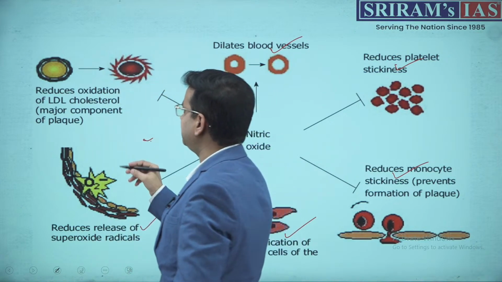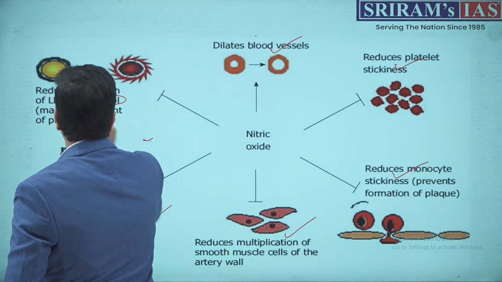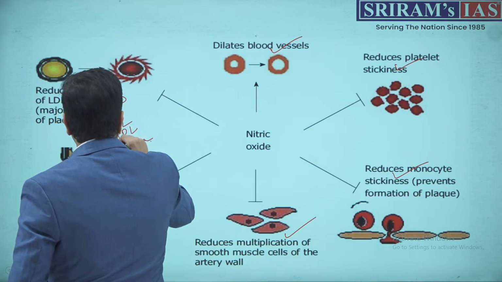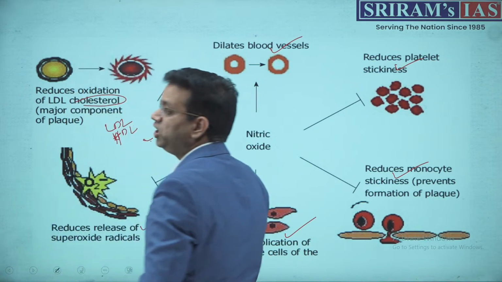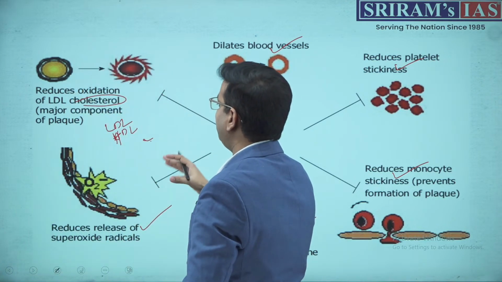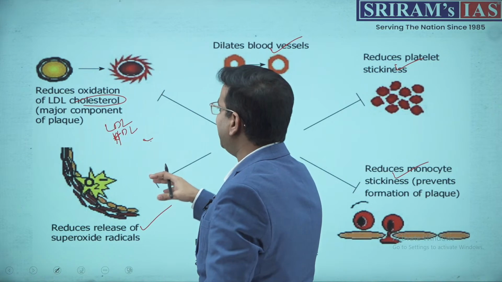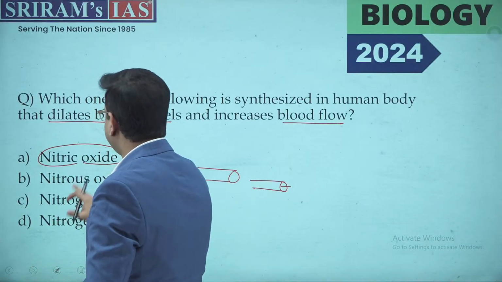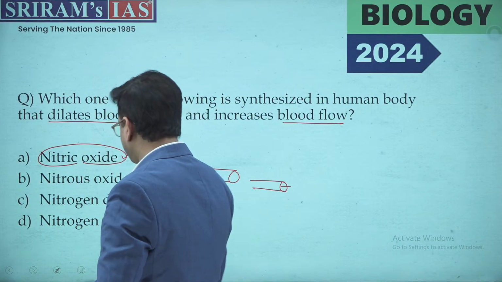Now, when it comes to cholesterol, we have LDL and HDL, that is, low density lipoprotein and high density lipoprotein. HDL is a good cholesterol and LDL is a bad cholesterol. So for this particular question, the correct option is A, nitric oxide.